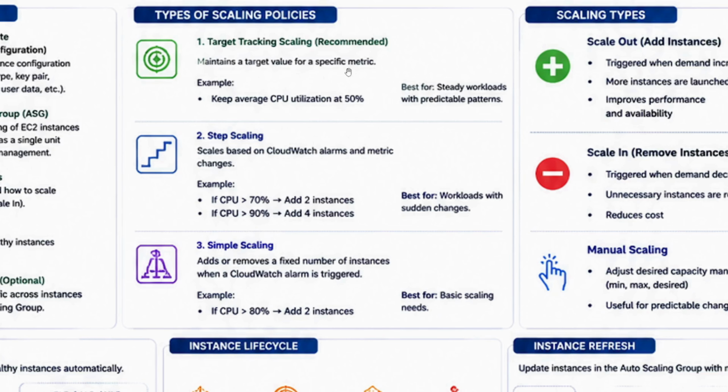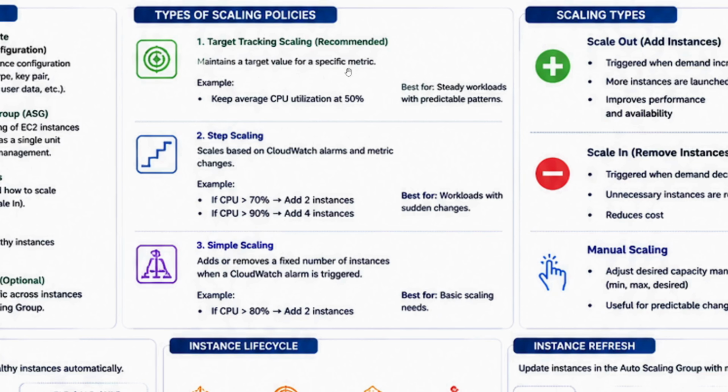Min is the minimum number of instances that you will always keep. Say suppose I have a big organization and my application is serving a lot of users. So I might say my minimum number is five. I always need five instances to be always up, be it any case, whether the CPU utilization is 5%, 2%, 10%, 30%. I need a minimum of five.